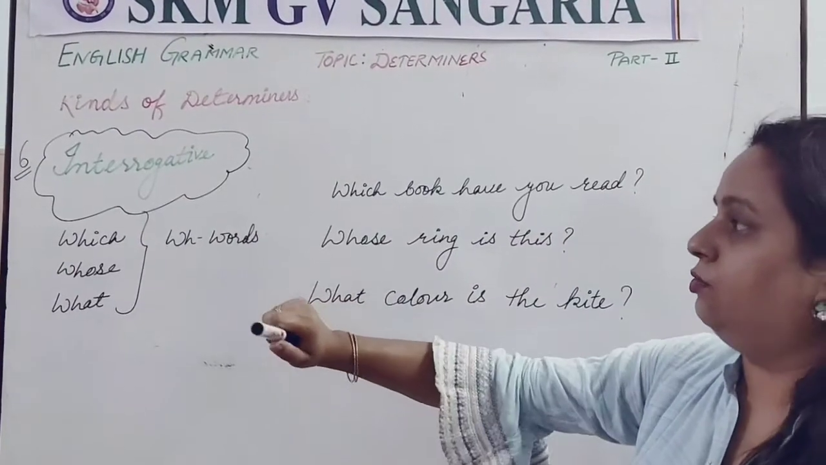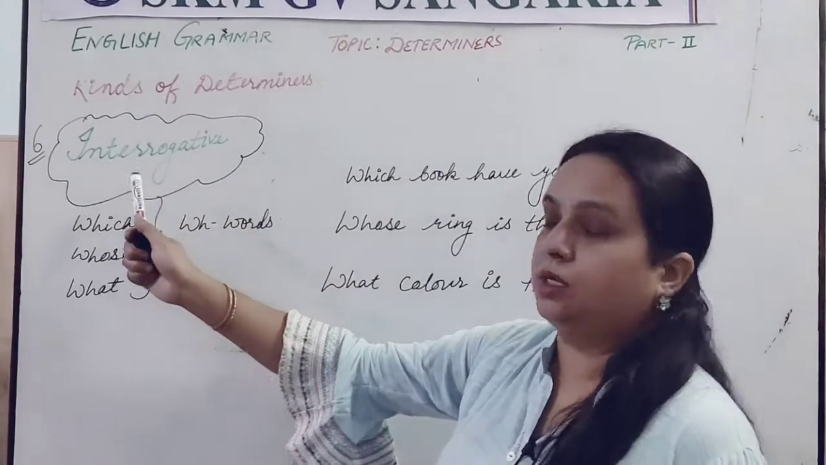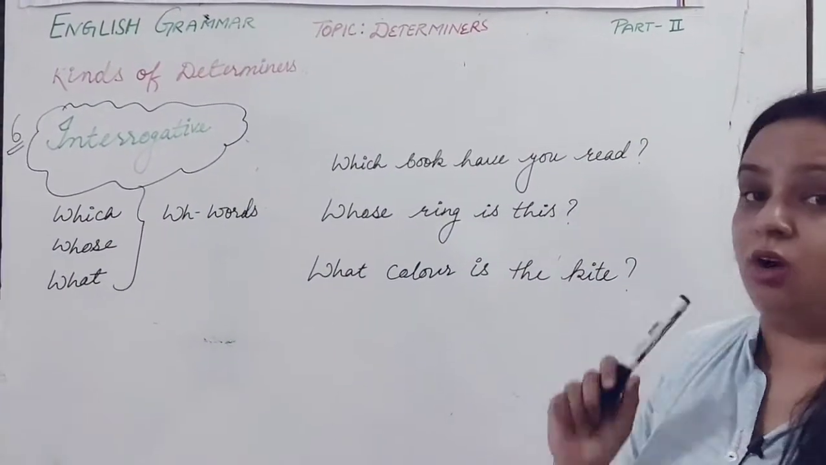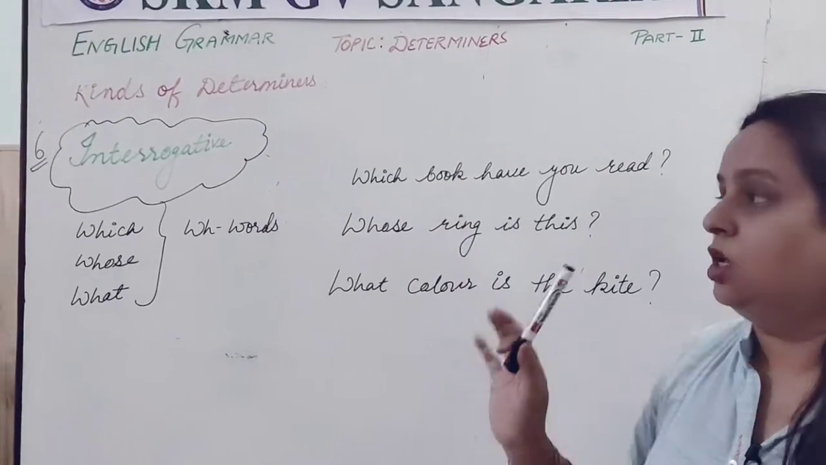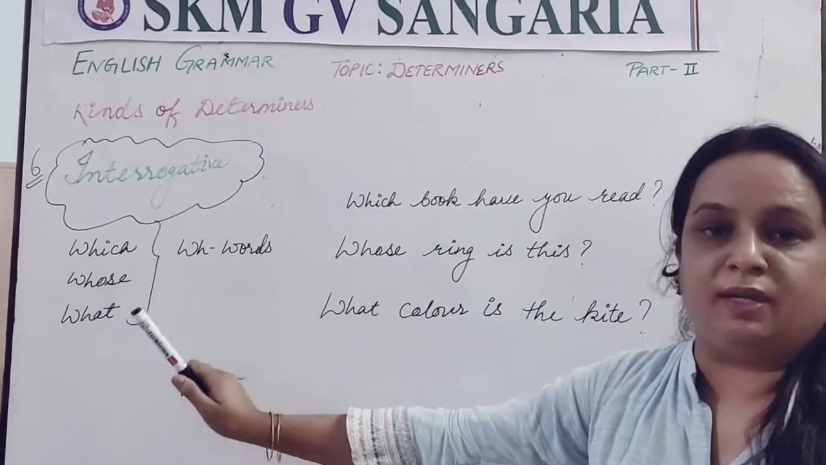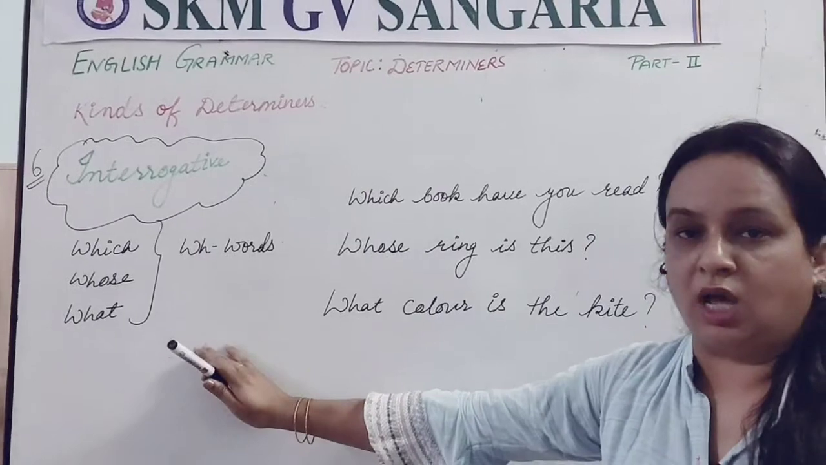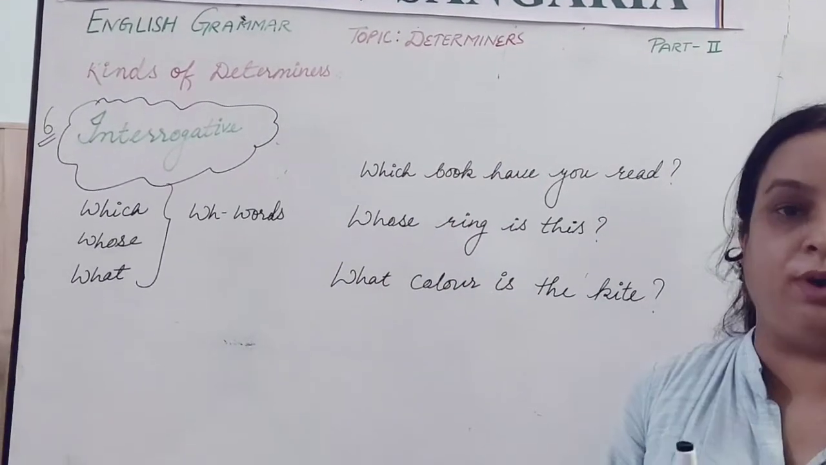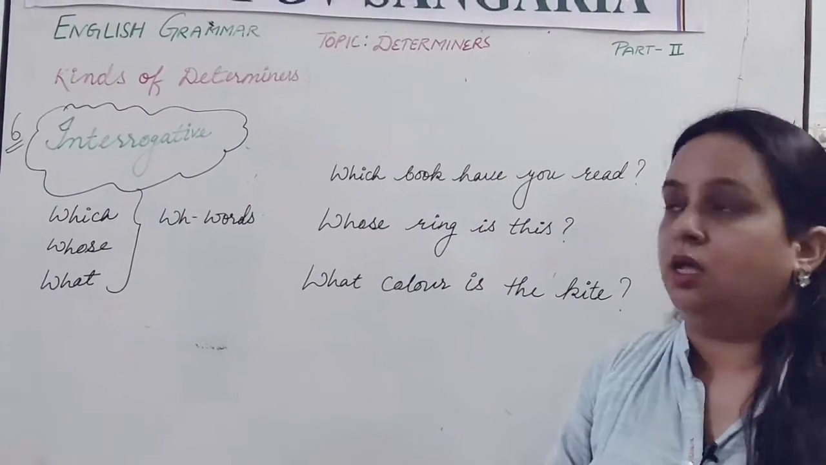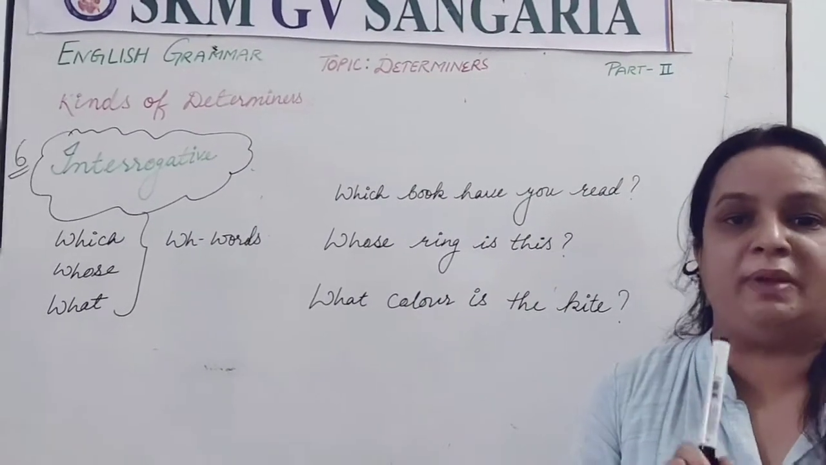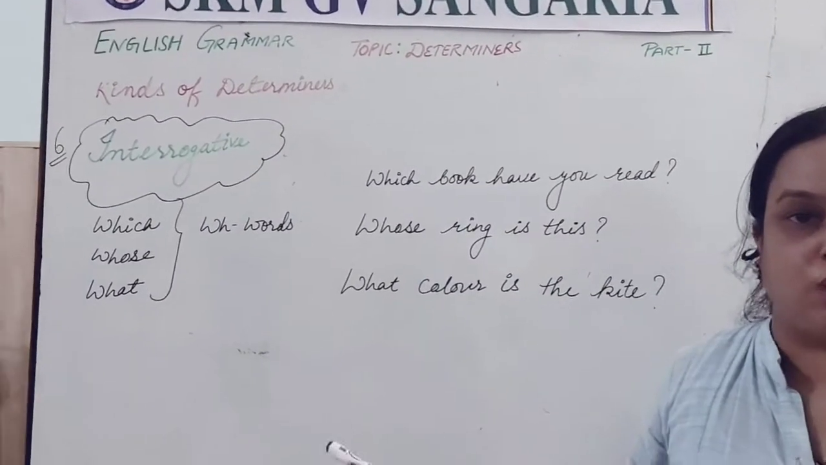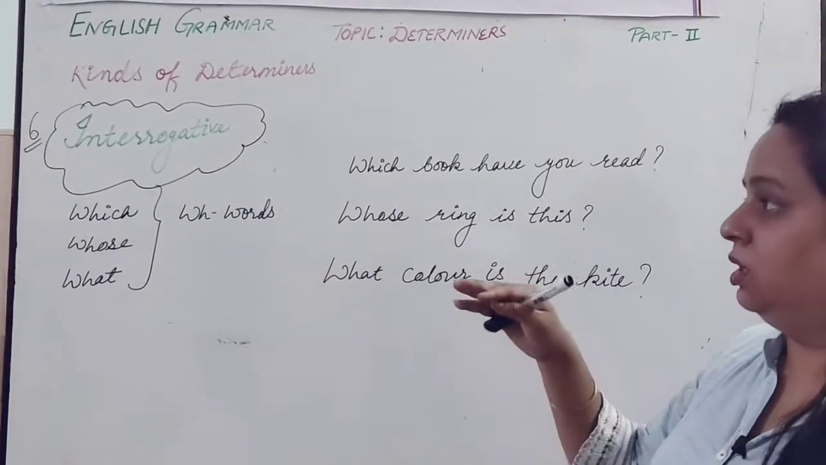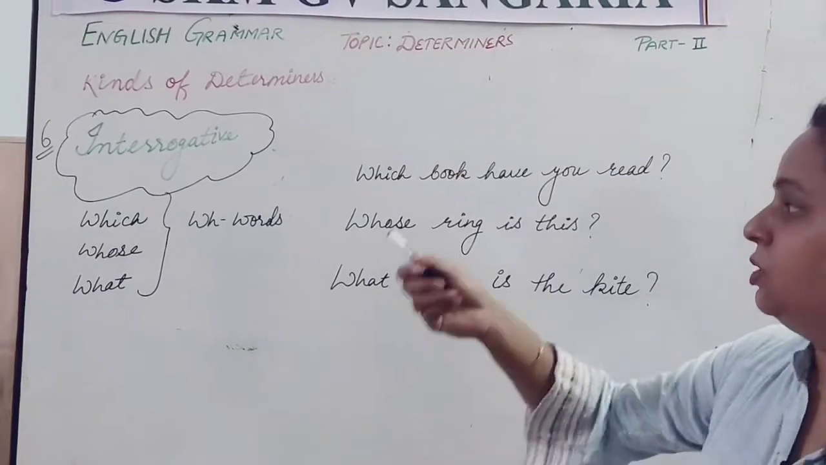So the last kind of determiner which we have to do today is the interrogative determiner. As you know, determiners are always placed before the nouns. So all the WH family words which are placed before the nouns are interrogative determiners. This is a very important thing which you have to keep in mind. The determiners are always placed before the nouns, but an adjective can be placed after that also. Clear? Means after the verbs also.